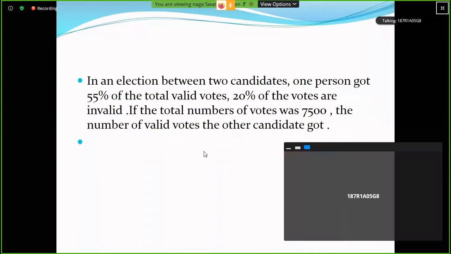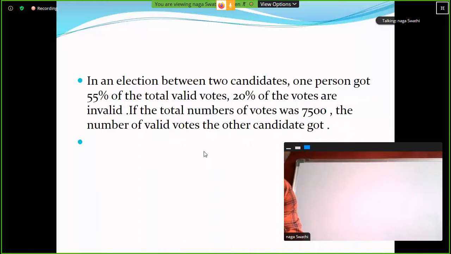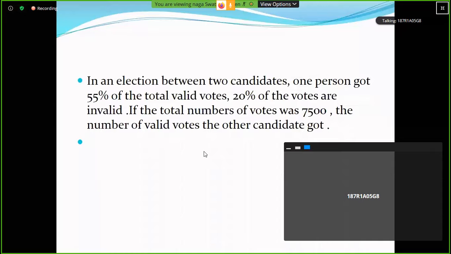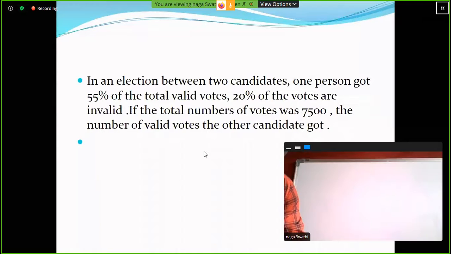Okay, valid votes. If it is total votes, 7,500. If it is valid votes, 6,000 only. Yes, correct. Actually, they decide the winner and loser based on valid votes only. Anything else? Okay.